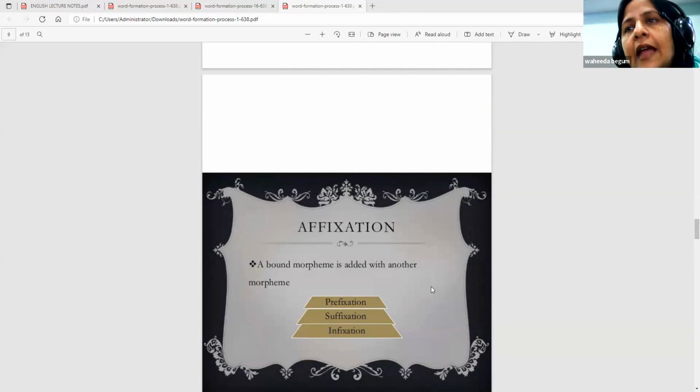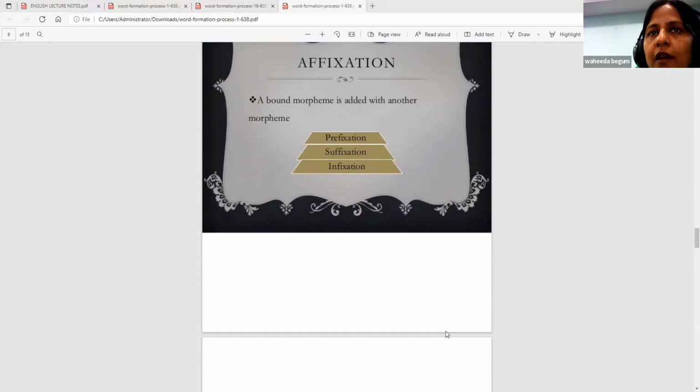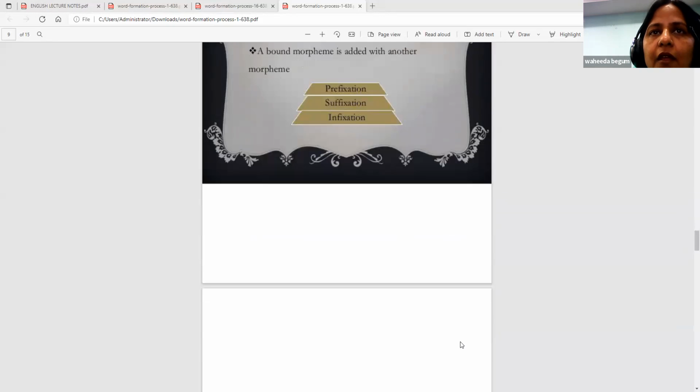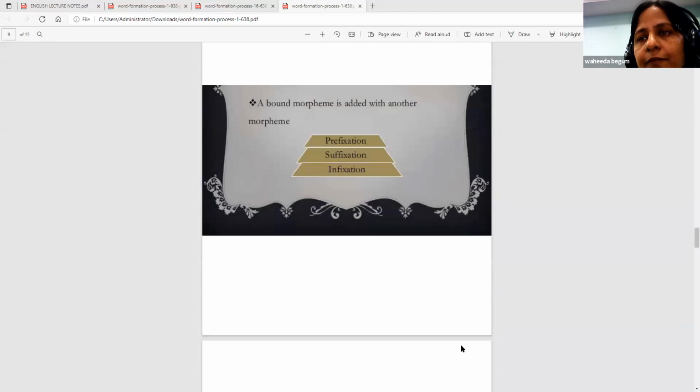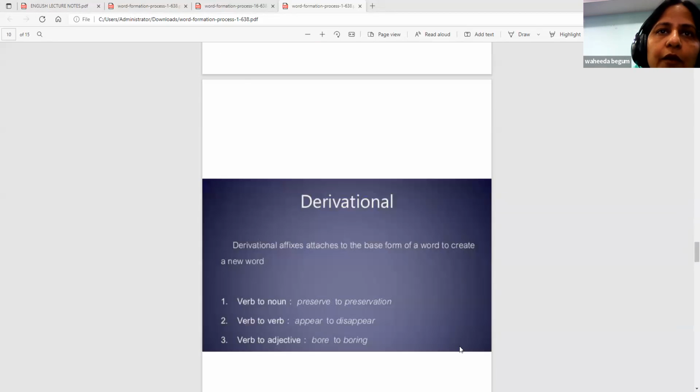Adding a prefix itself is a very good example of a prefix. Adding a few letters to the root word is a prefix. Pre, you should remember that word, pre, and suff is after. So a few letters are added to the root word, that is called a suffix. Infixation, if both are done, it is called infixation. Like happy, unhappy, unhappiness is the very good example of that.